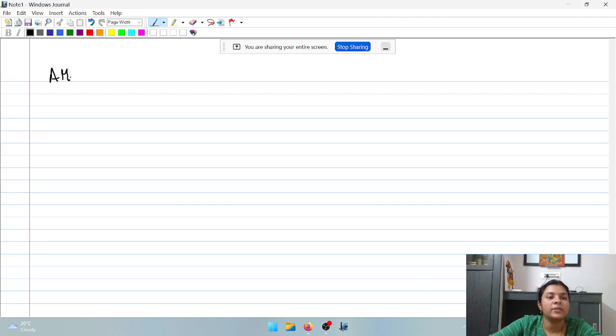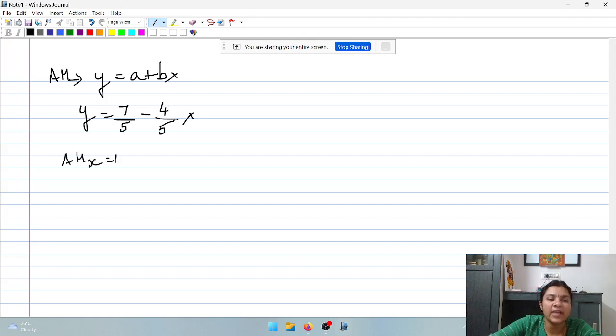So for arithmetic mean, we are going to take the y is equal to a plus bx formula. The equation is y is equal to 7 by 5 minus 4 by 5x, and we know the arithmetic mean of x is 10.